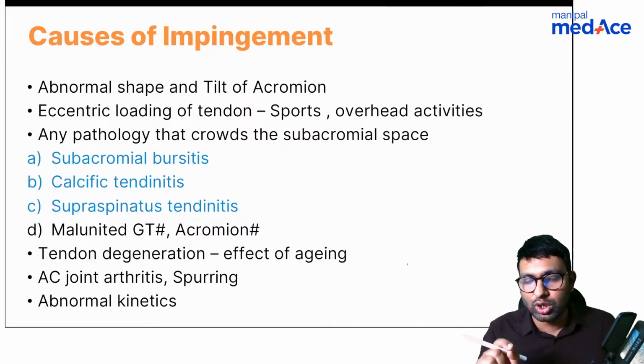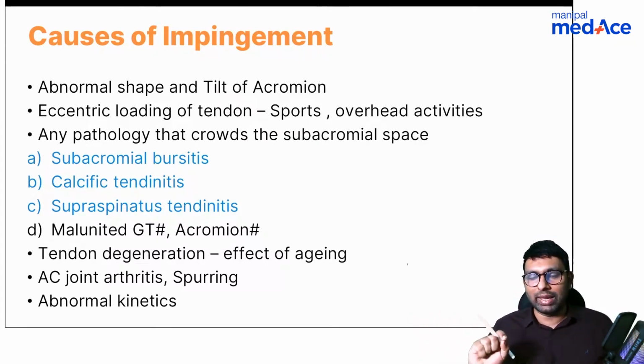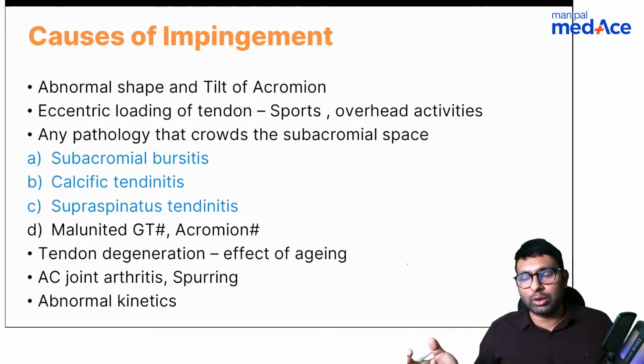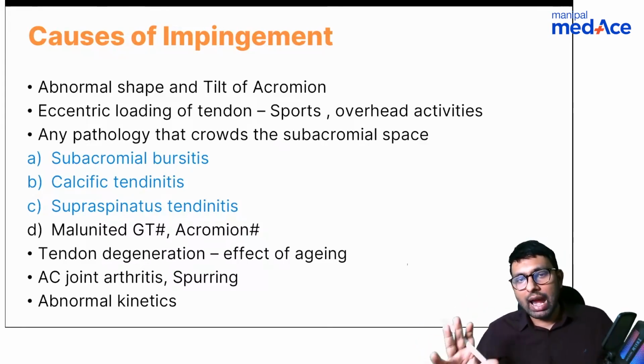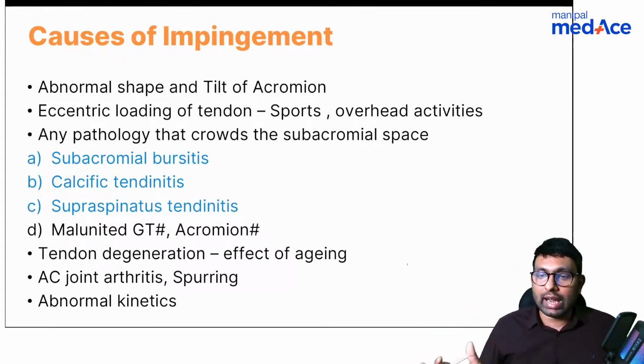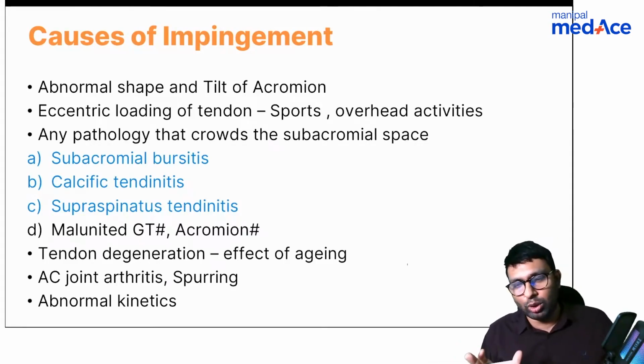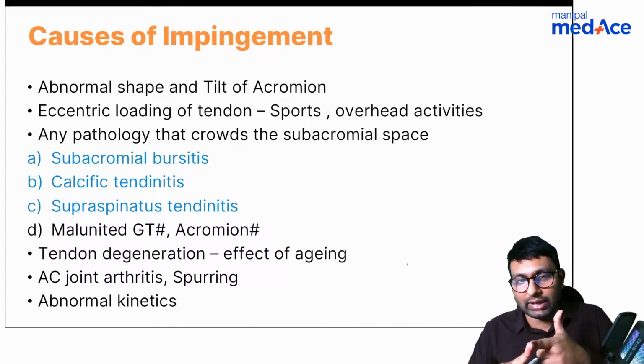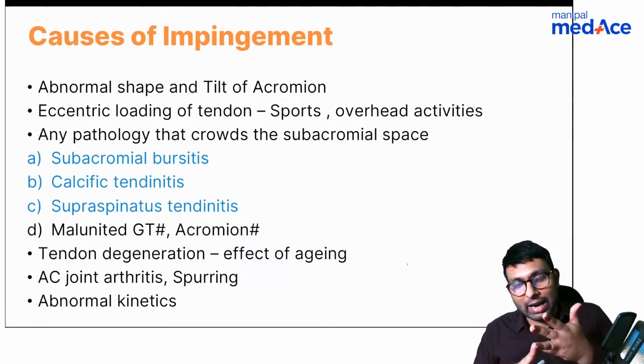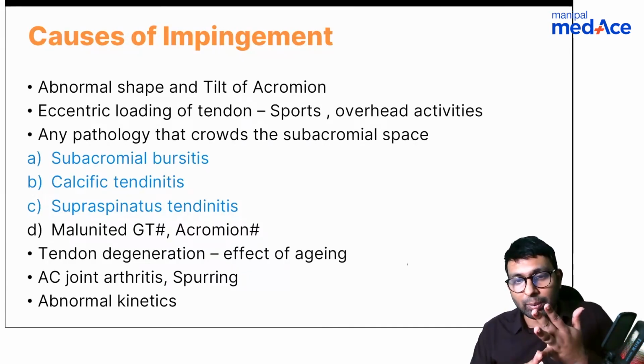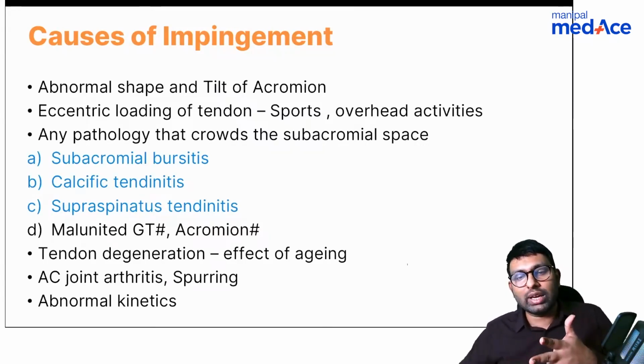Let's understand the causes of painful arc syndrome. Causes can be an abnormal acromion, that is, an abnormal shape and tilt of the acromion. In overhead activity, in sports people, there is eccentric loading of tendons, or any pathology in the subacromial space: subacromial bursitis, calcific tendinitis, supraspinatus tendinitis, malunited greater tuberosity, acromion fracture, tendon degeneration because of aging, AC joint arthritis and spurring, and also abnormal kinetics.